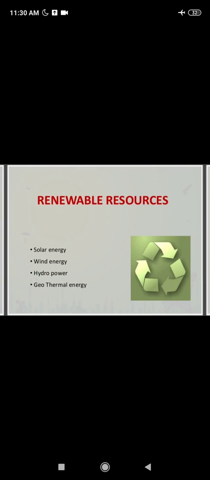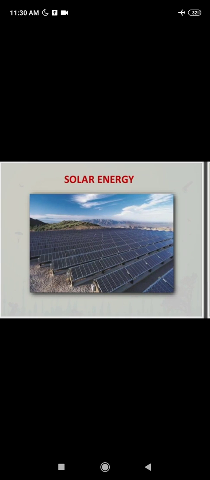So let us discuss them one by one. First, we will discuss the renewable sources of energy. Solar energy is one of the sources of energy which is used for generating electricity, for cooking food, for heating water and some other purposes. It is the energy that we get from the sun in the form of heat and light. And this energy is used in the solar geyser to heat the water, to cook the food in the solar cooker, and in the solar cell it is converted into electricity.